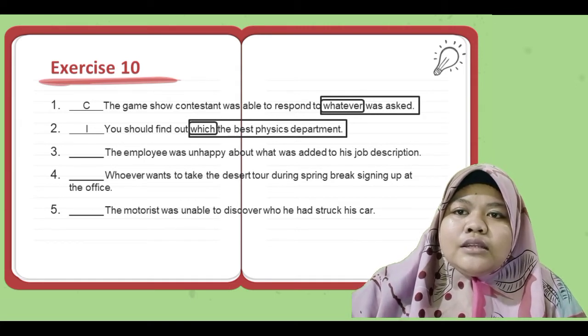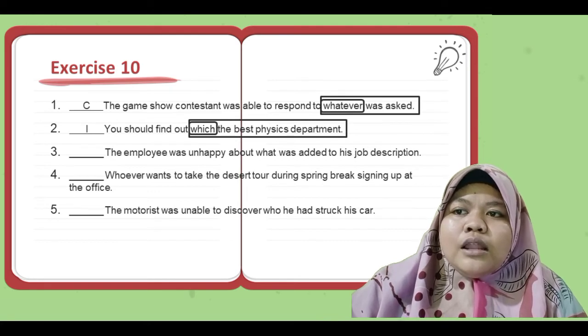Number 2, you should find out which the best physics department. Okay, you is the subject, should find is a verb, which is the connector subject, and then the best physics department is a noun.